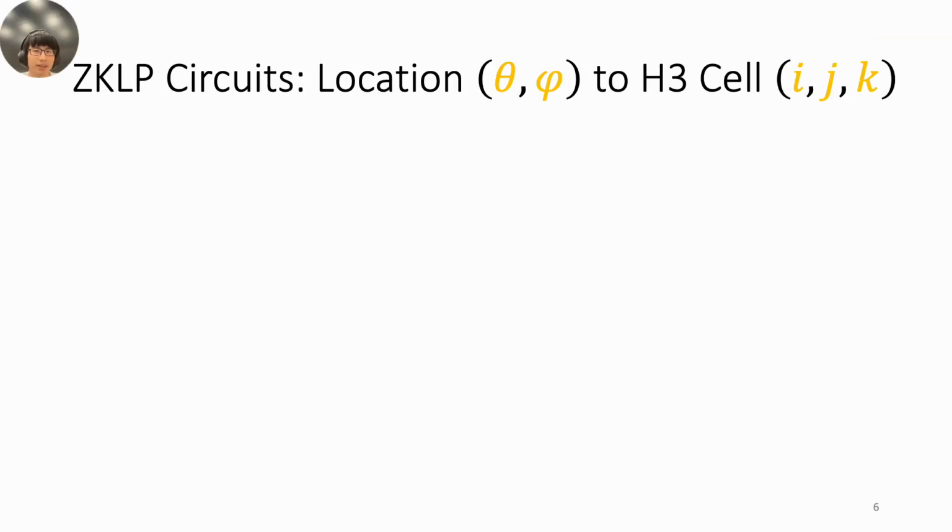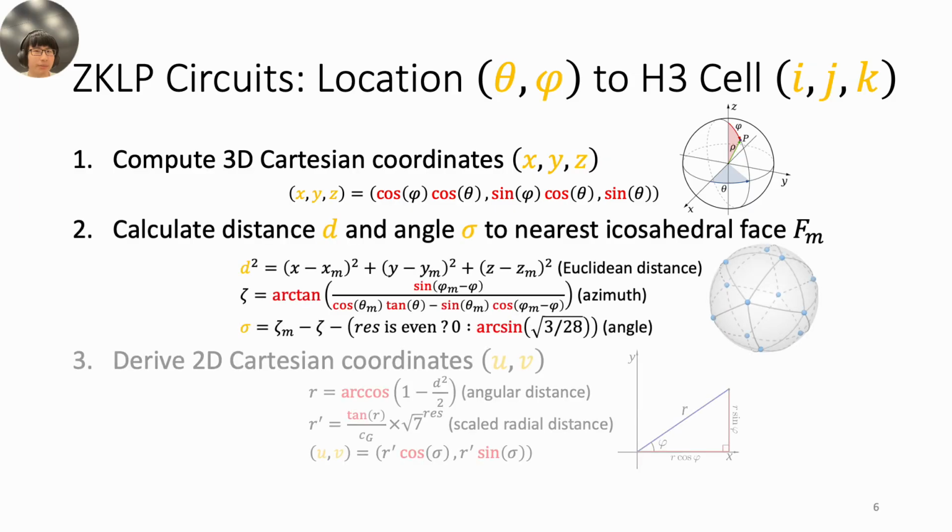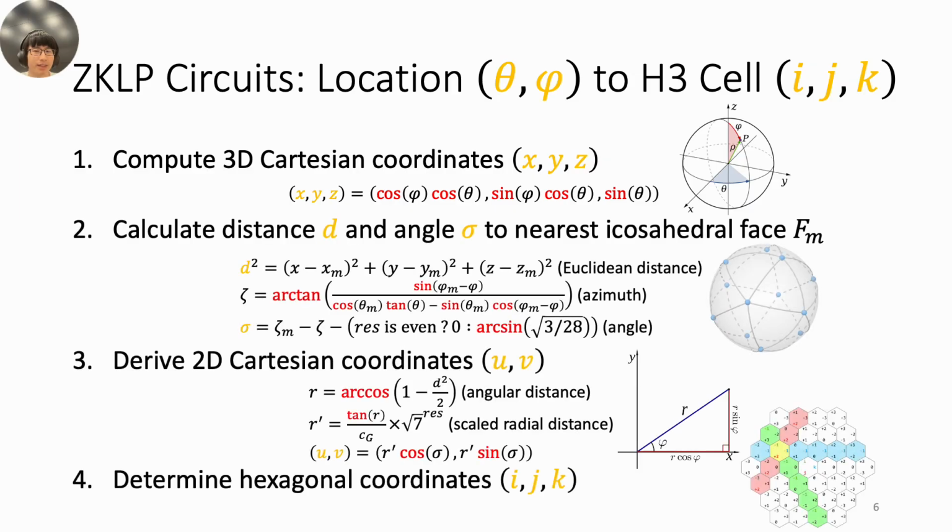With our floating point gadgets, we then build the ZKLP circuit by following the H3 algorithms that map the latitude and longitude to a cell. We summarize this process in 4 steps. As we can see, they are quite complicated, involving the conversion among multiple coordinate systems. During the conversion, we observe that there is a huge number of trigonometric function computations.